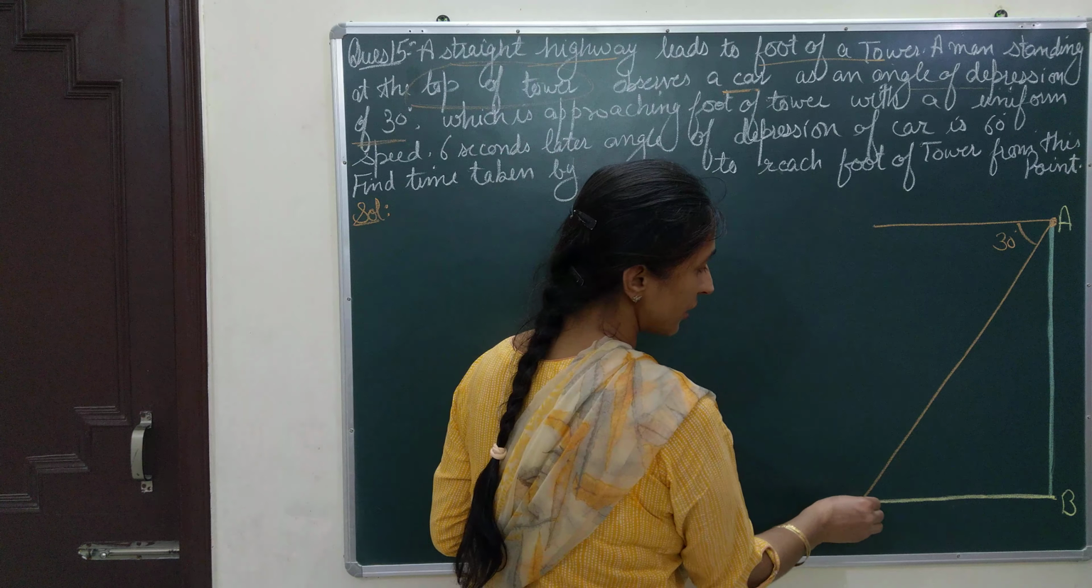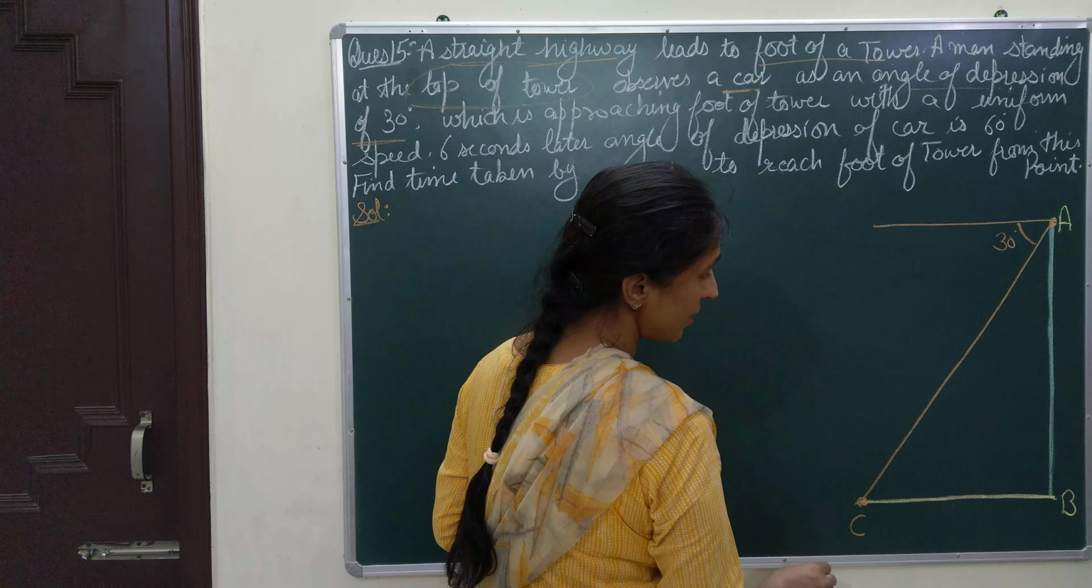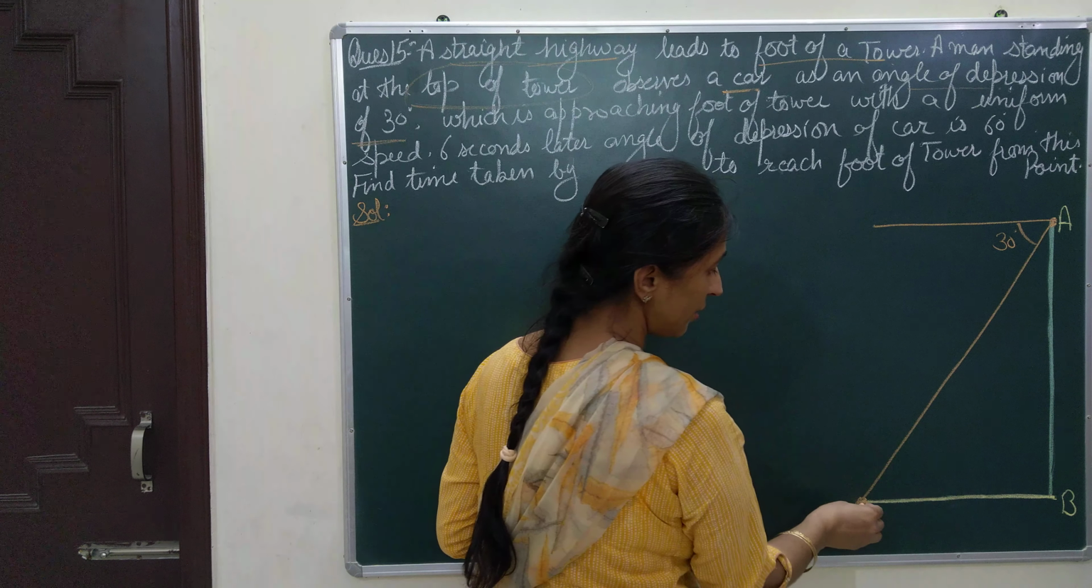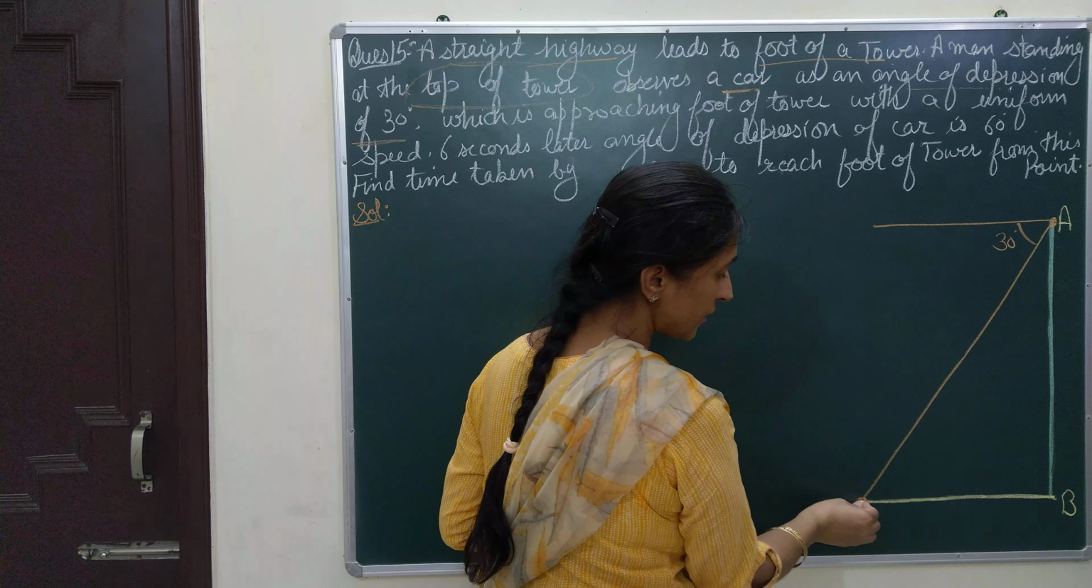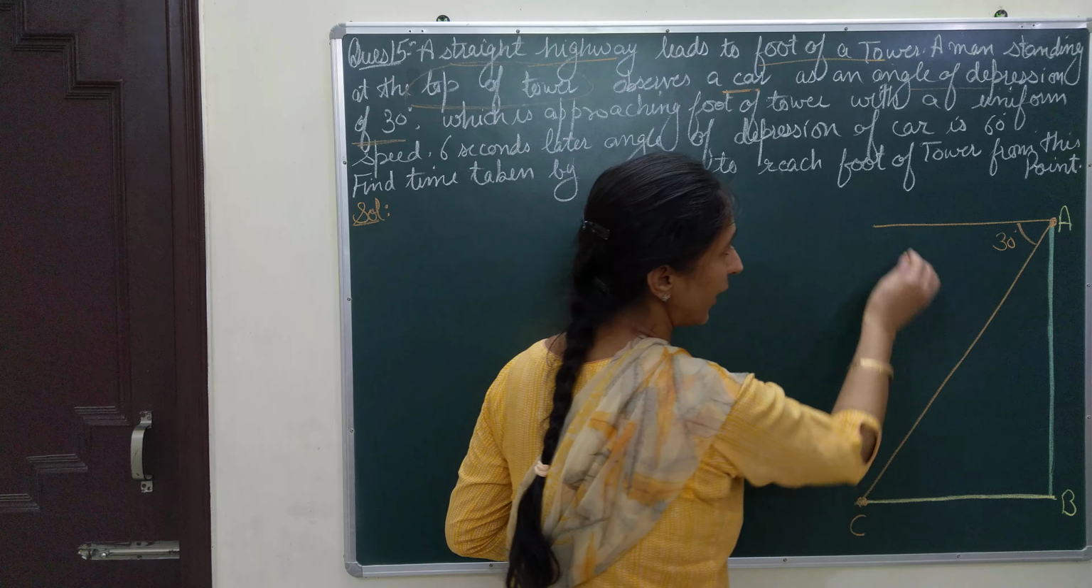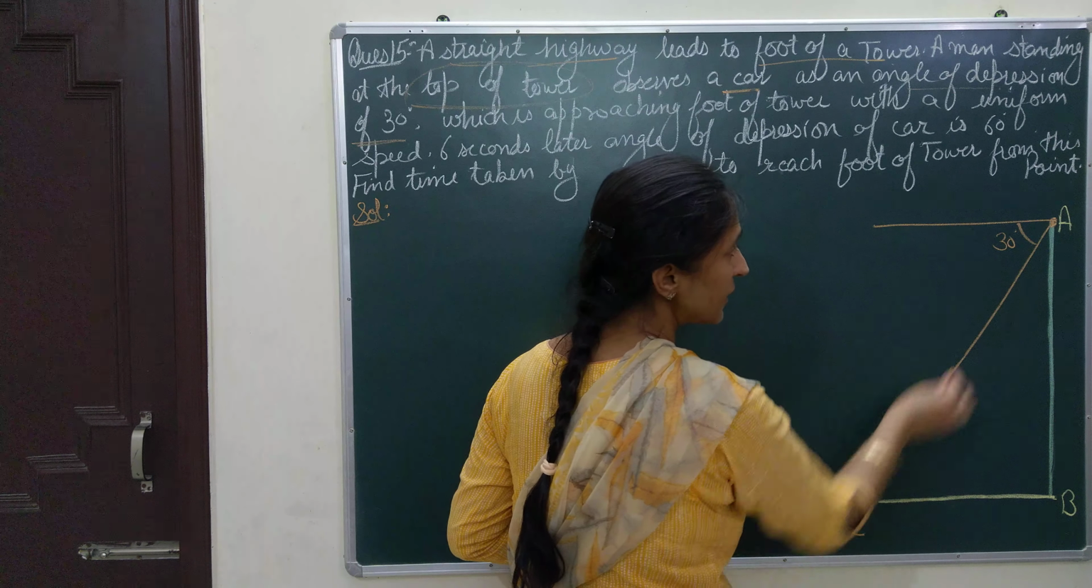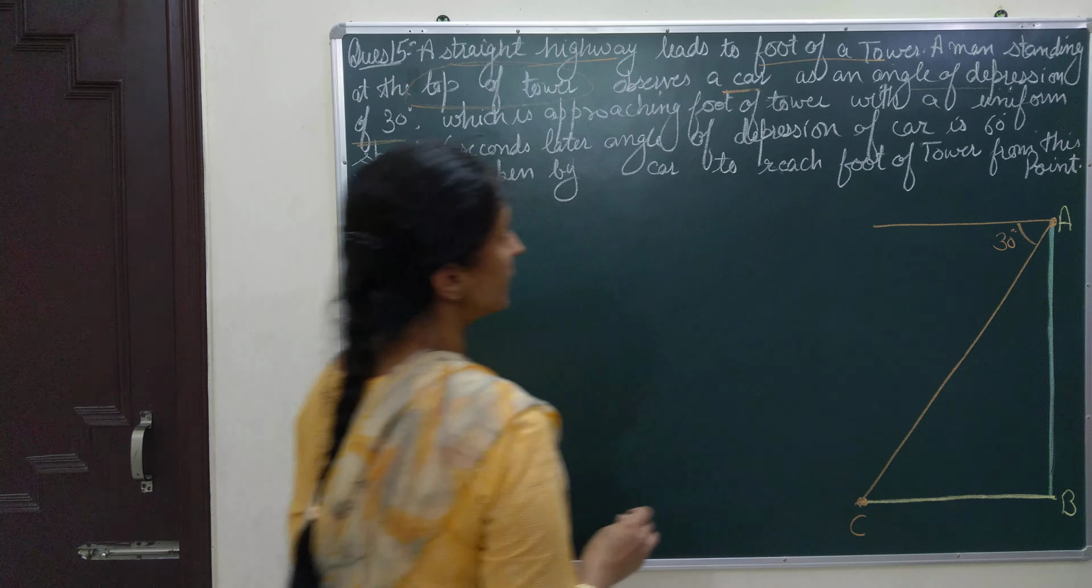A man standing at the top of the tower observes a car at an angle of depression of 30 degrees. The car is there at some point, name this point C, and when he observes from point A, as he is on the top and the car is on the ground, that angle of depression is formed and it is 30 degrees.